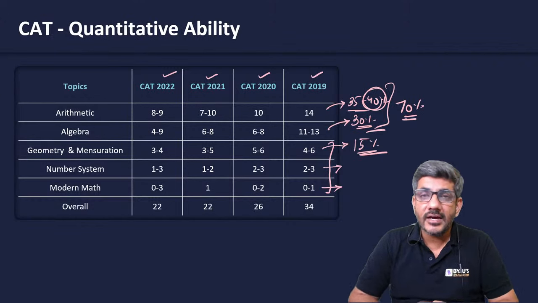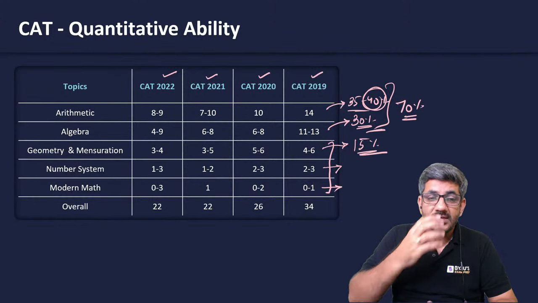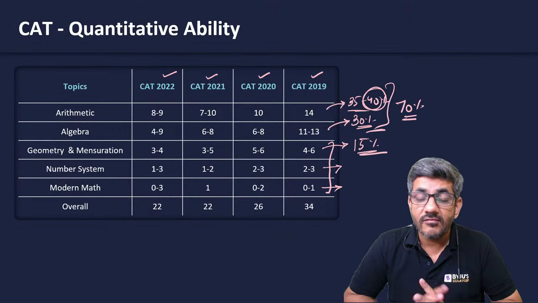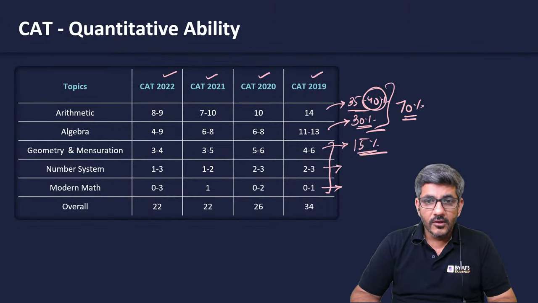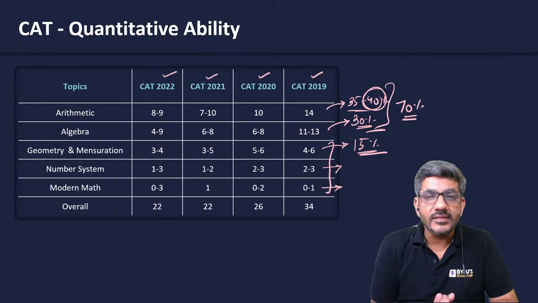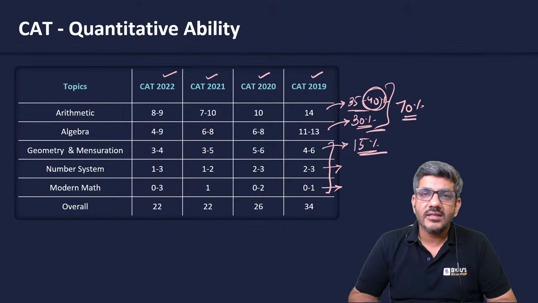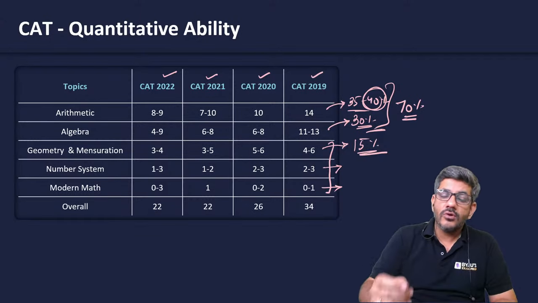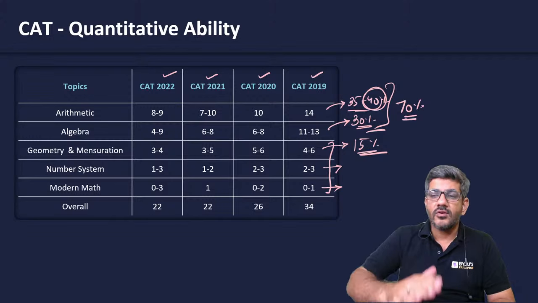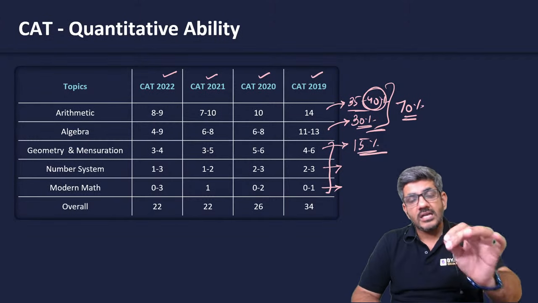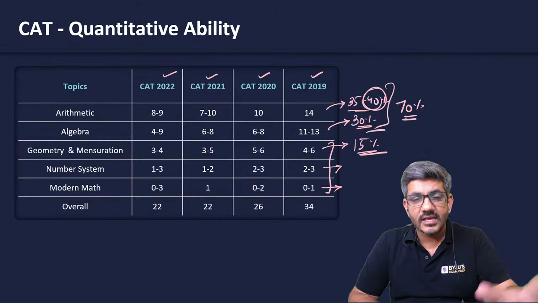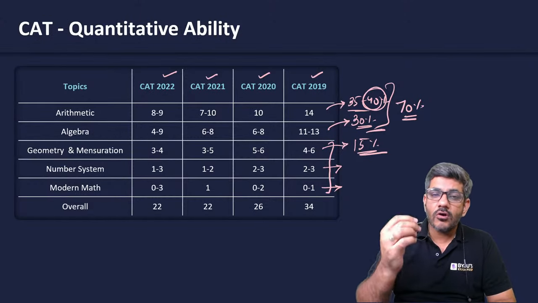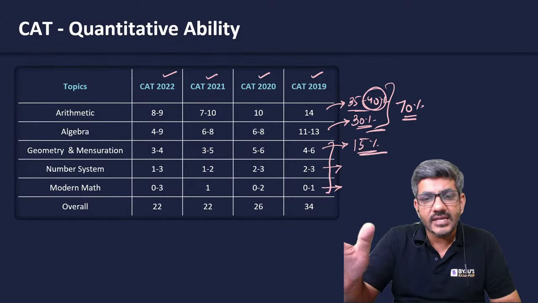Generally, when we are telling our students, because many a time students say, sir, when it is about quantitative ability, we can't prepare everything. We do not feel comfortable enough to do all the things. So we tell them, see, in any case, arithmetic is not something that you can leave. You cannot afford to leave arithmetic at any cost. Because not only from CAT's perspective, even from the other exams perspective, arithmetic has been the single largest area in all of the exams. Second, arithmetic has got all those areas which we have studied till class 8th or 9th, right?